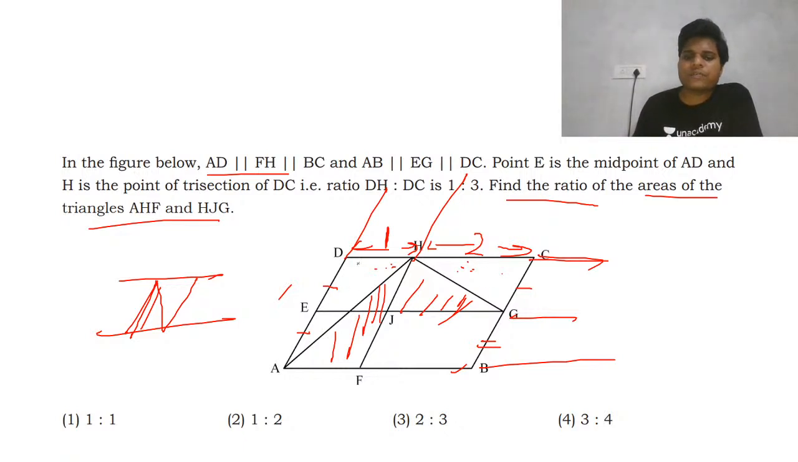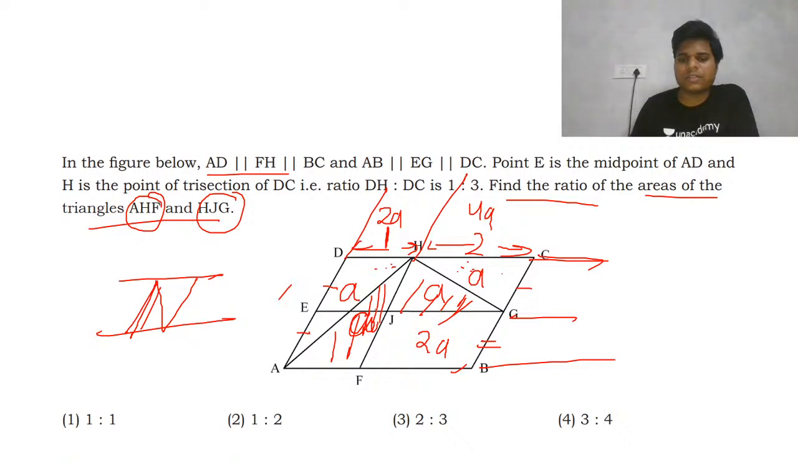So their area ratio is 2 is to 1. Suppose we take this as A, so this area will also be A, this area becomes 2A, this area becomes 4A. So if this area becomes 4A, this area will be 2A, this area will also be 2A. So this area is A and this area is A, because a diagonal divides the parallelogram into two equal areas. Now what we need is the ratio of AHF to HJG. So this is A and this is also A, so the ratio will be 1 is to 1. Fine.